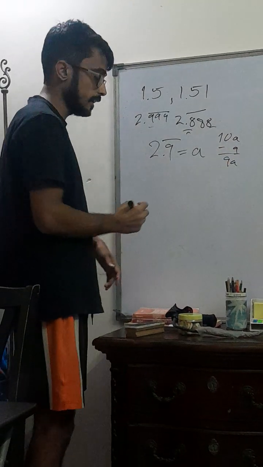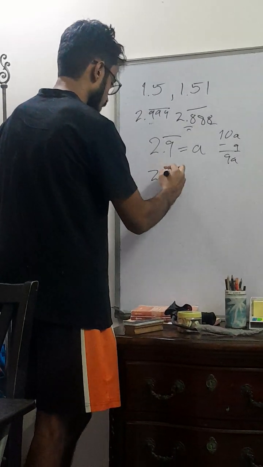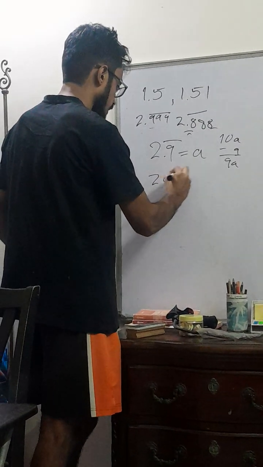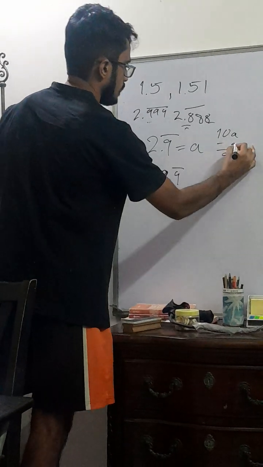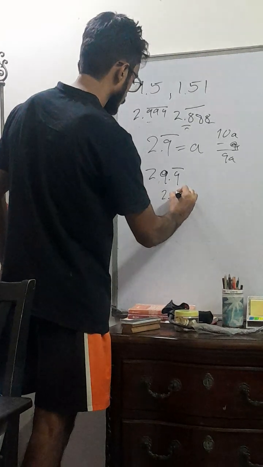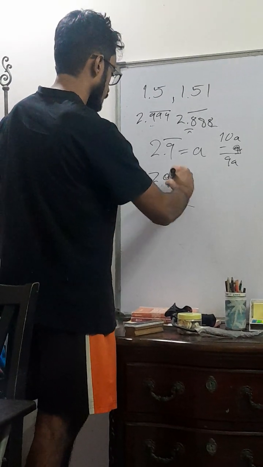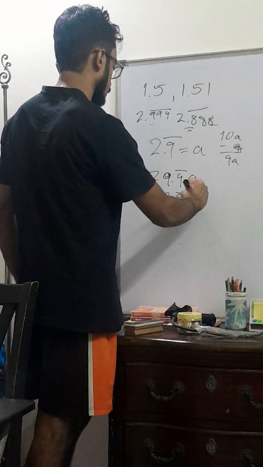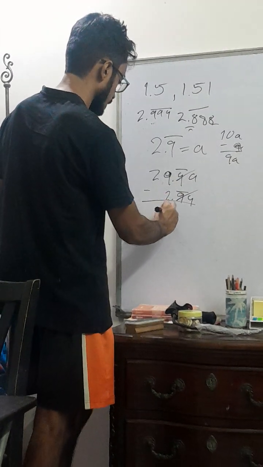10A, therefore, is 29.9 to infinity, minus A, which is 2.9 to infinity. This infinite row of 9s is the same in both, and they cancel. 29 minus 2 is equal to 27.